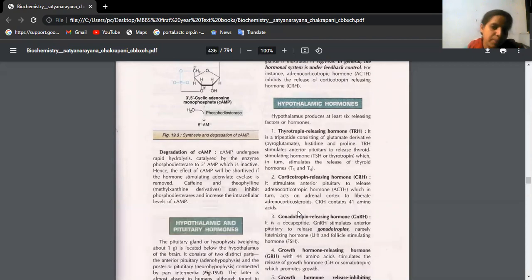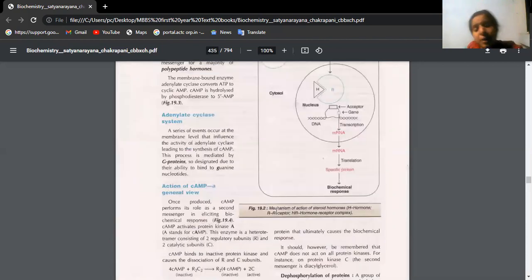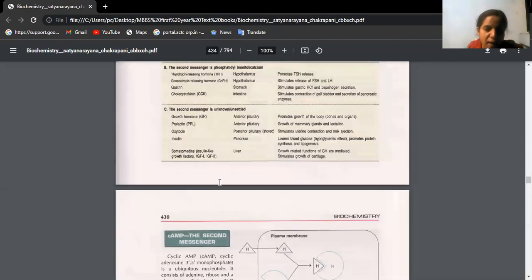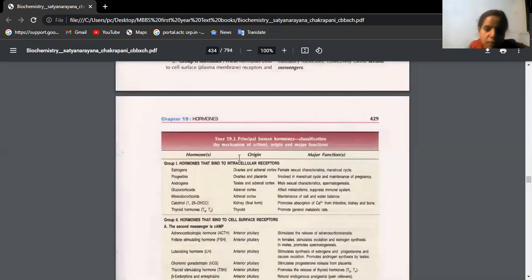In this chapter, learn group 1 and group 2 hormones thoroughly, because that is the usual question asked. Also try to learn a few examples you already know from physiology and anatomy. For group 1 hormones, a few examples are given.